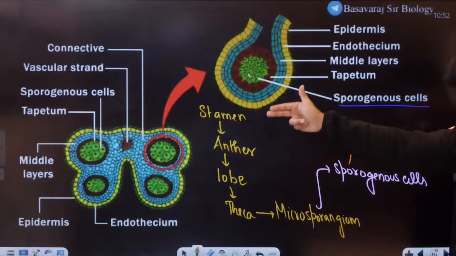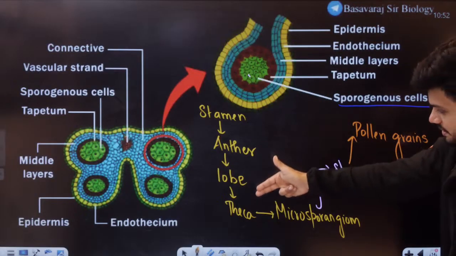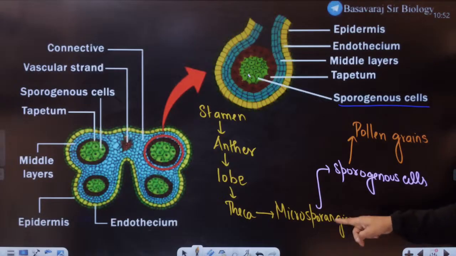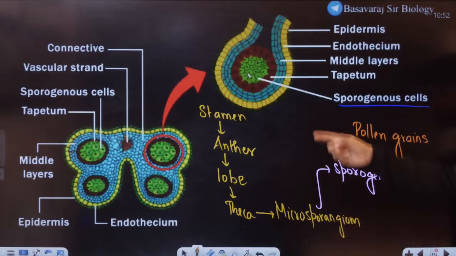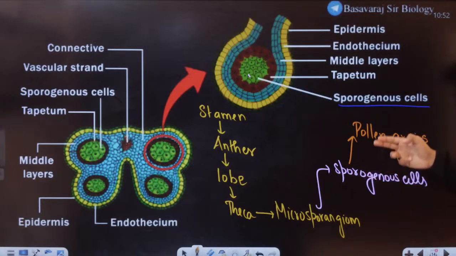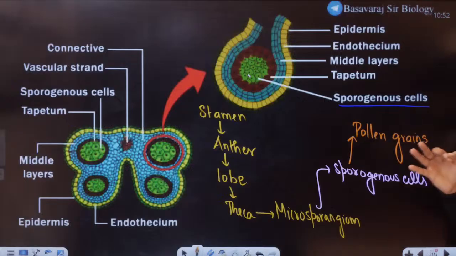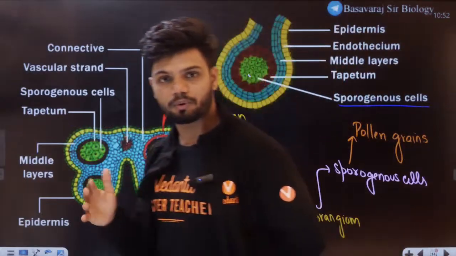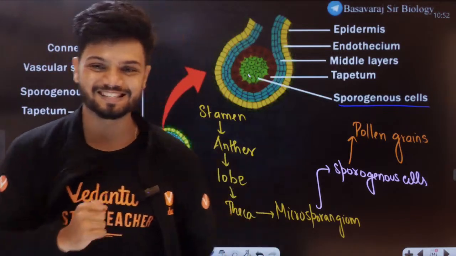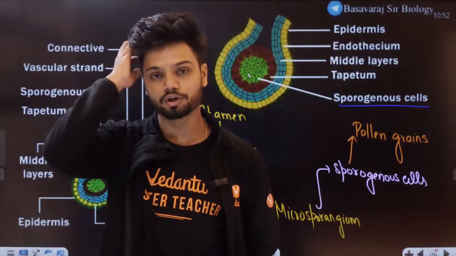So stamen has anther, anther has lobe, lobe has a theca, theca has microsporangium. That microsporangium has inside it sporogenous cells. Sporogenous cells can give rise to the pollen grains eventually. Is the flow chart clear to all of you? Science is all about flow charts. If you understand the flow chart, you're good to go. Yes? All of you? Understood?